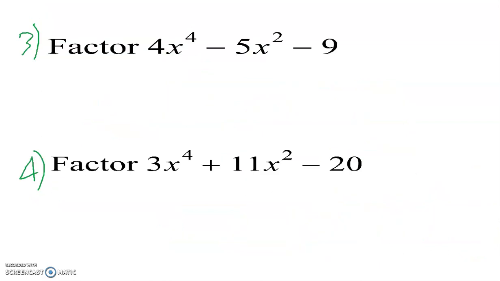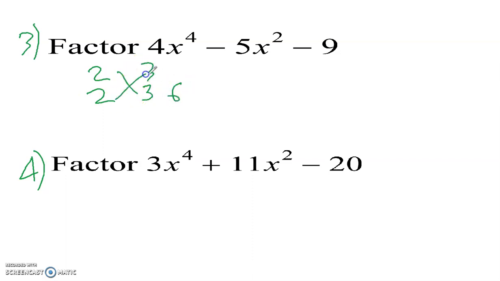Same thing for number 3 and 4 on your test. You will see one that you can continue factoring and one that you cannot. So let's take a look at number 3. We have a trinomial, 3 terms, so we will do the cross multiply method. So let's break up 4. We can try 2 times 2 and 3 times 3.